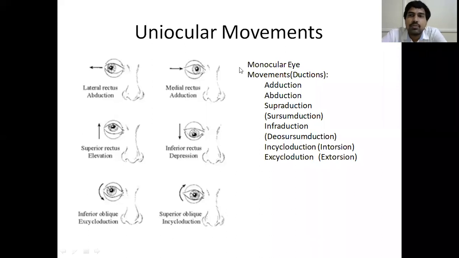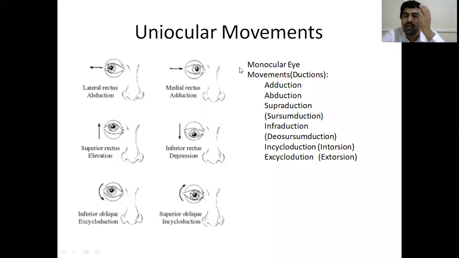Okay, so what is a uniocular movement and what is a binocular movement? While testing the ocular movements, we have to test uniocular and binocular. You make the patient sit in front of you. This is an important question which your seniors missed a lot. In the exam, the external was asking how do you test extraocular movements, and no one was able to tell the answer correctly. So remember these uniocular movements, they will definitely ask you in your practical exams. Without that, they're not going to pass you. So you have to see uniocular as well as binocular movements.